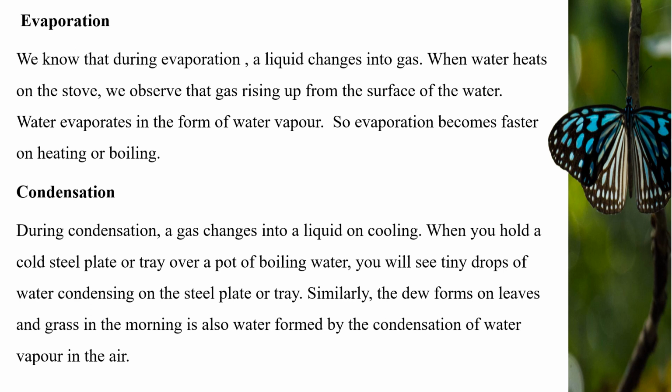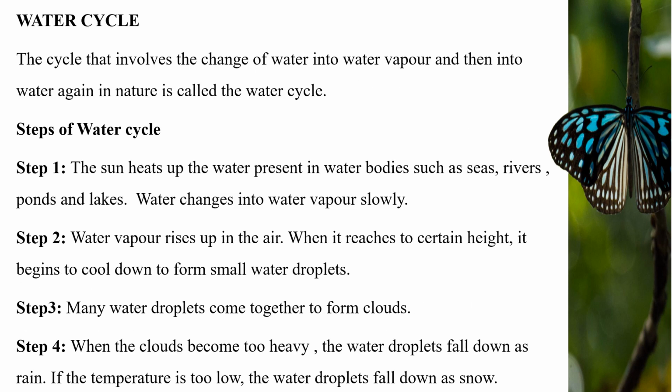What is condensation? During condensation, a gas changes into a liquid on cooling. When you hold a cold steel plate or tray over a pot of boiling water, you will see tiny drops of water condensing on the steel plate or tray. Similarly, the dew that forms on leaves and grass in the morning is also water formed by the condensation of water vapor in air.